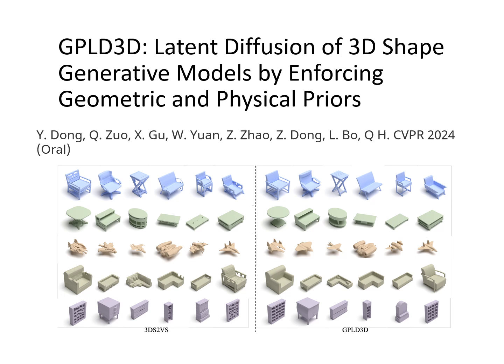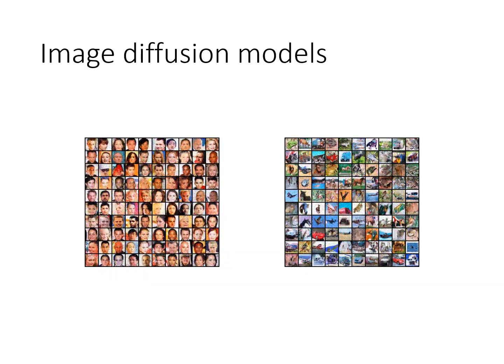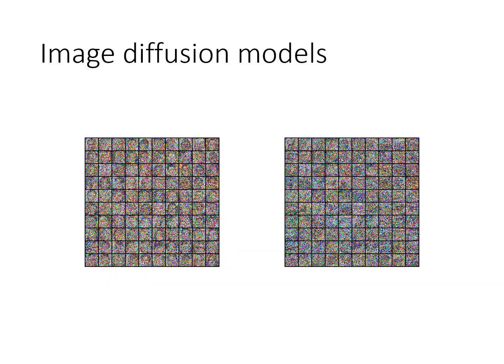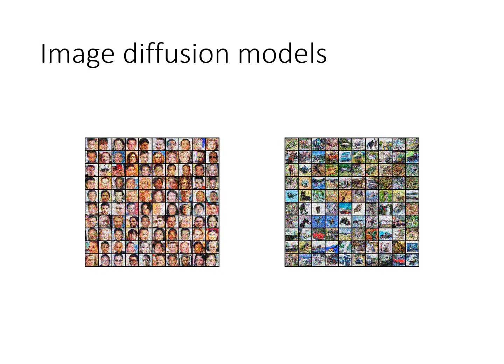This is Qixing. I'm going to present our CVPR oral paper this year titled Latent Diffusion of 3D Shape Geometry Models by Enforcing Geometric and Physical Priors. Diffusion models have generated great success in image and video generation. Standard diffusion models require ambient space with finite dimension. Because of that, they found limited application for 3D shape generation.